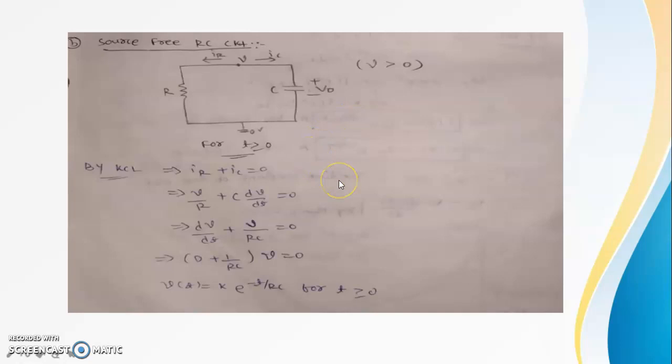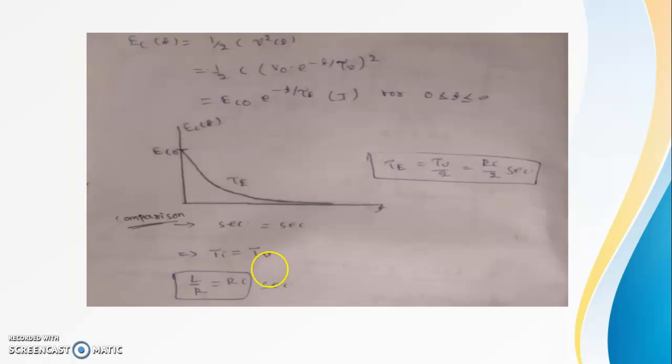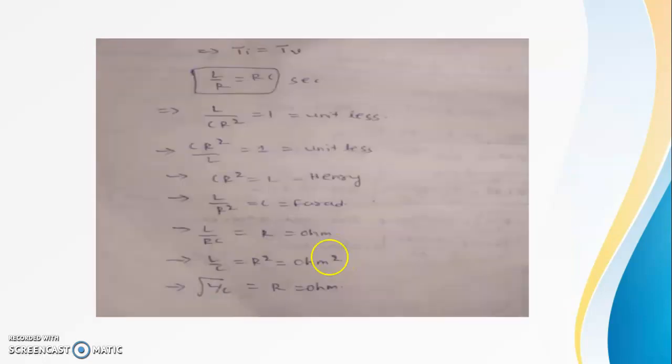In the source free RC circuit, similarly we will put KCL here: iR plus iC equals 0. So vC equals K e to the minus t by RC, for t greater than 0. Similarly, we can find tau equals RC. Here RC equals the time constant, and L/R equals C. Similarly, if we put root of L/C equals R, tau by L/R